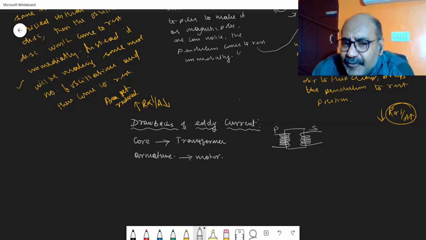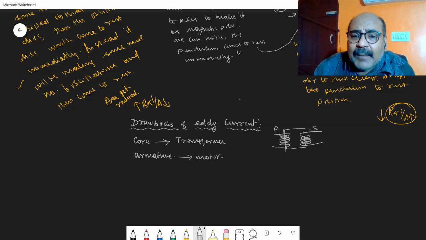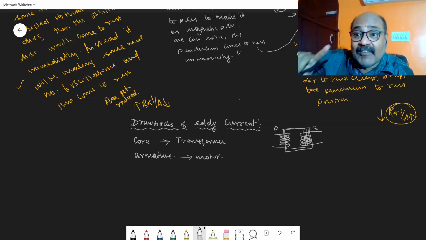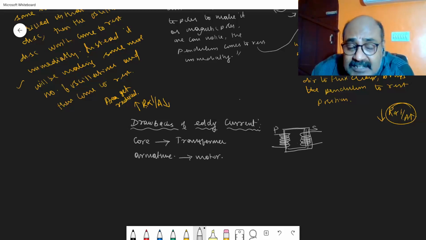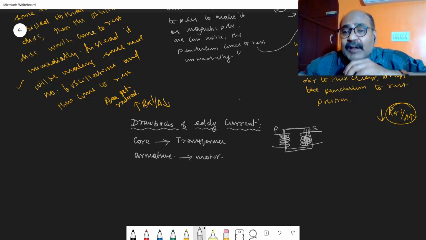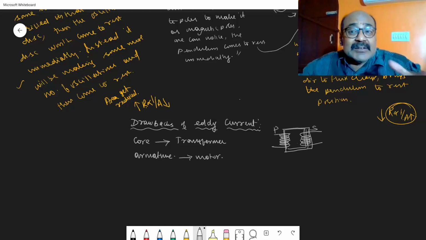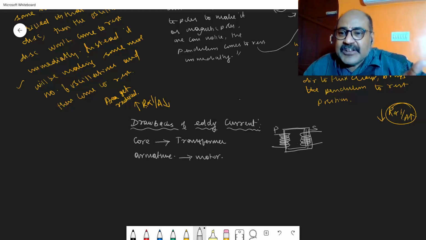If this core is made up of a solid block, or a solid material, then automatically the eddy currents developed inside this transformer will be large. Large eddy currents will produce a large amount of heat energy in the transformer. So a large amount of heat energy produced means wastage of energy is much more. The efficiency of that device will be less. But it should not be like that. We have to minimize it.